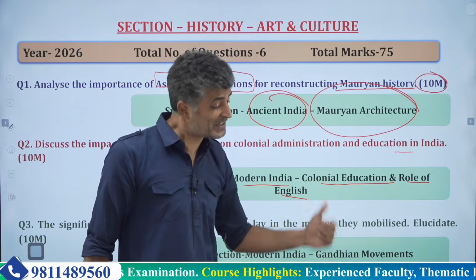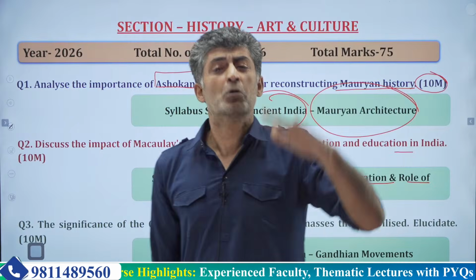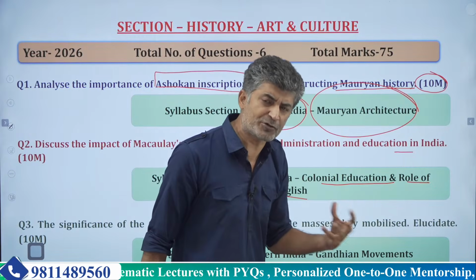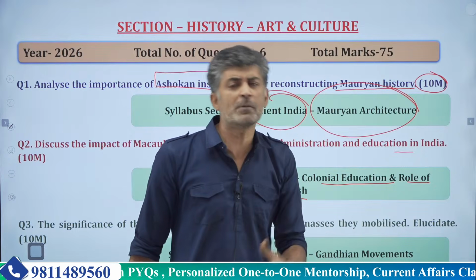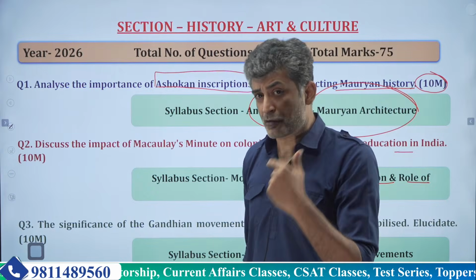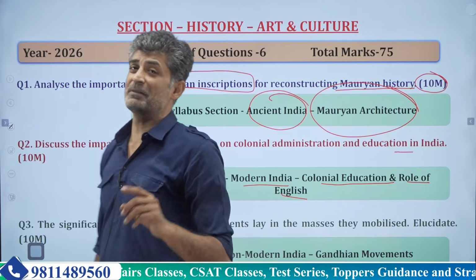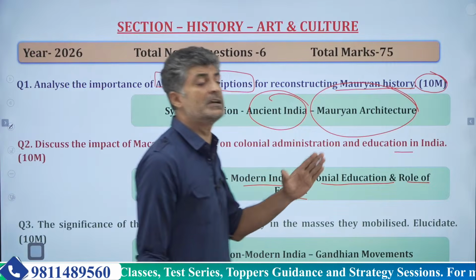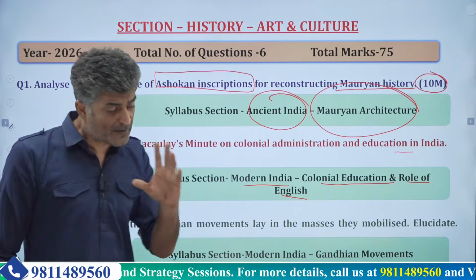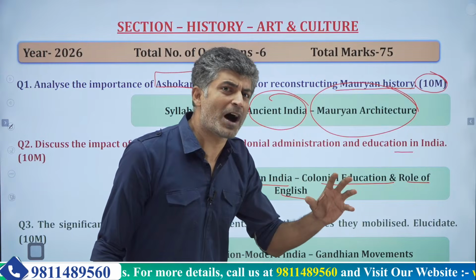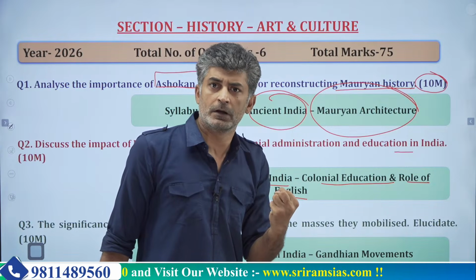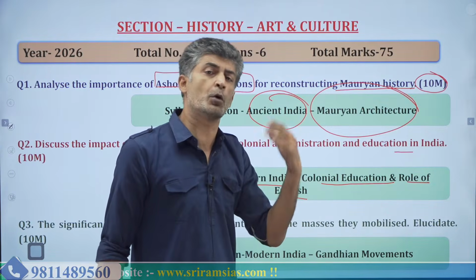But Macaulay Minute completely changed it. Macaulay looked down upon India's traditional education system. It looked down upon Sanskrit and Arabic and Persian. And it said that rather we should be educating Indians in English. We want to develop a class of Indians who are only Indian by blood, but English by their taste. They should be Englishmen. This was his idea.